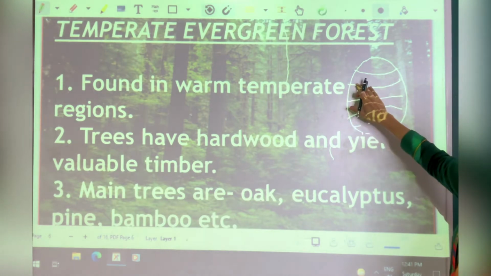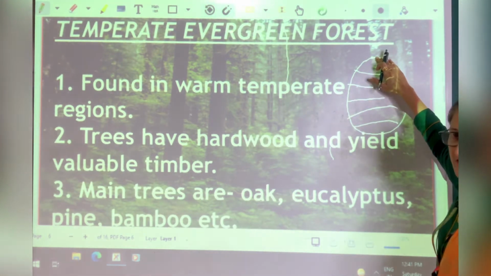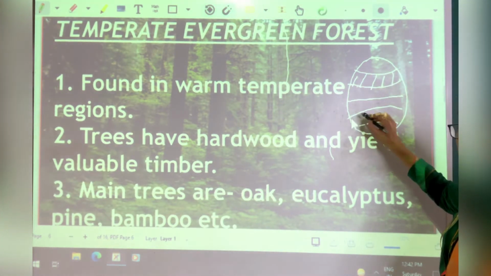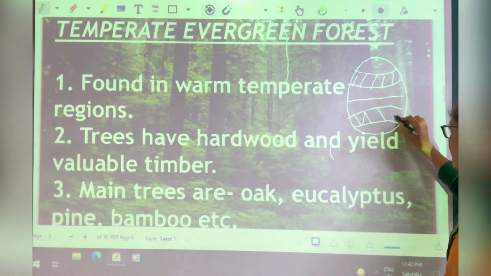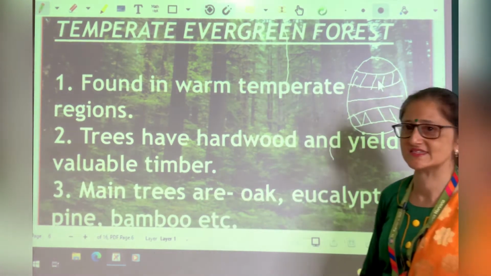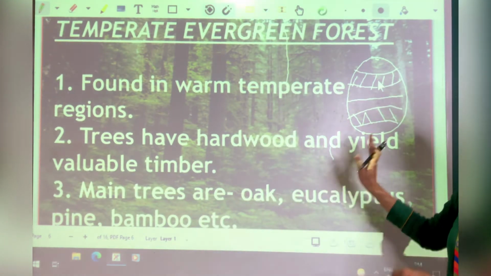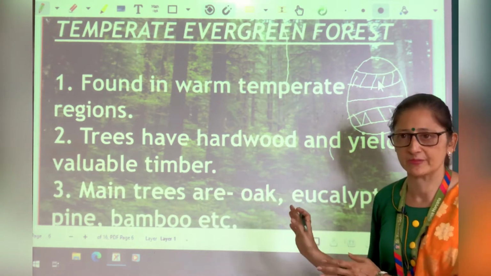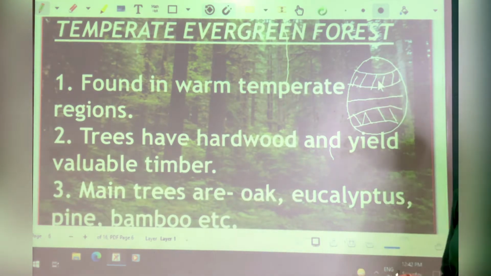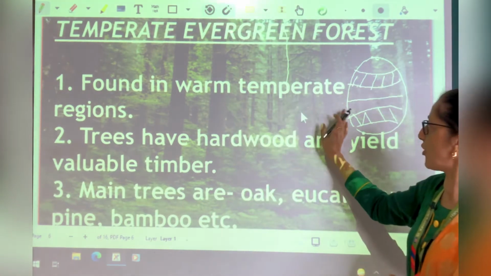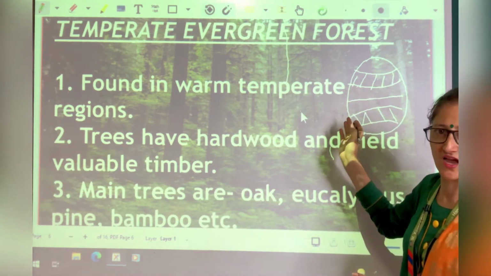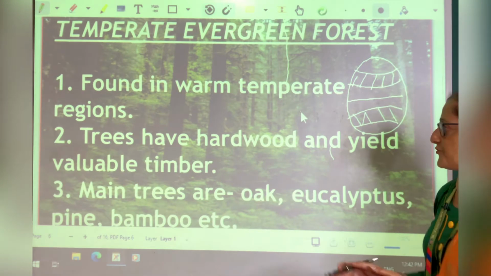So the area above the Tropic of Cancer to Arctic Circle, and from Tropic of Capricorn to Antarctic Circle, these areas are known as temperate areas. So the forests which are found in the high rainfall areas of temperate zone are known as temperate evergreen forest. Now these are found in warm temperate region, the areas which are warm, where rate of evaporation is high. In those areas, these type of forests are found.